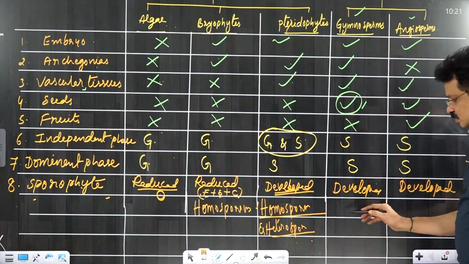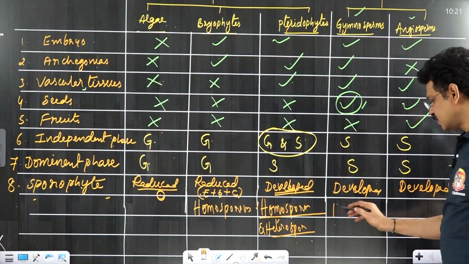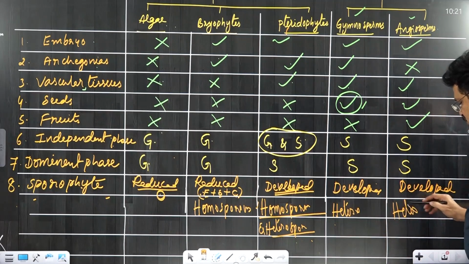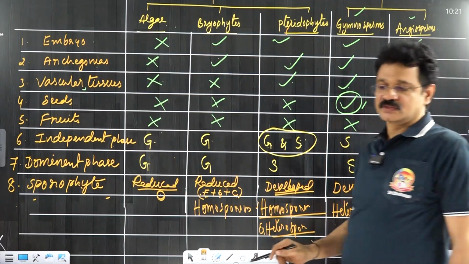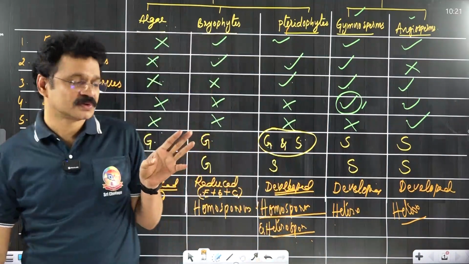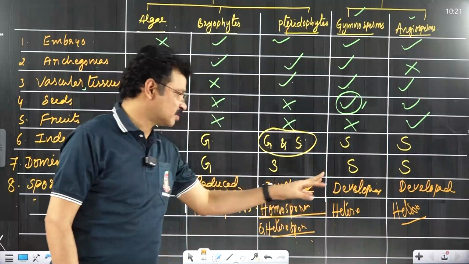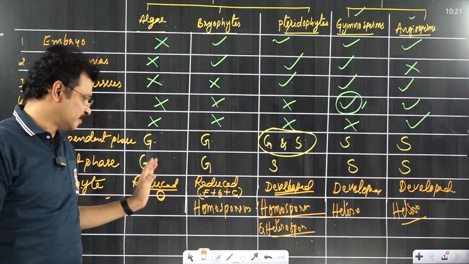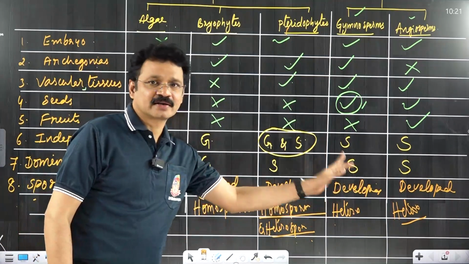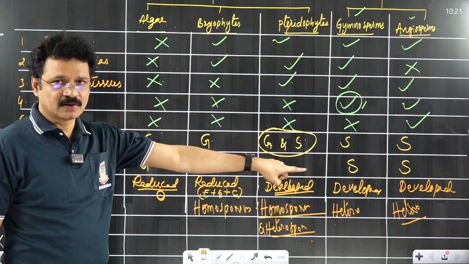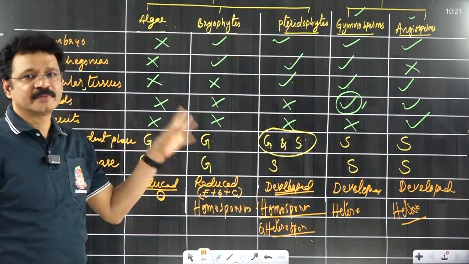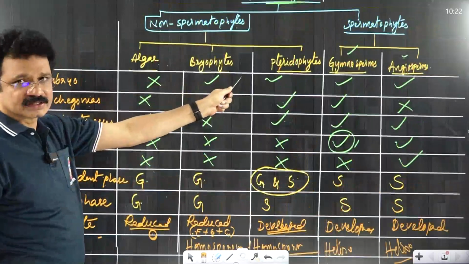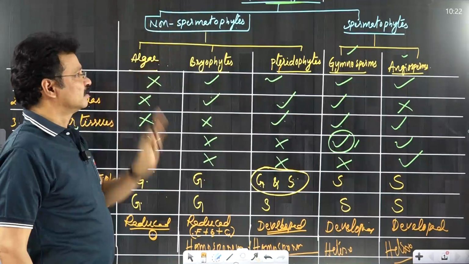The remaining 2 groups, gymnosperms and angiosperms, are examples of purely heterosporous nature. If the sporophyte is able to produce two kinds of spores, differentiable into microspores and megaspores, that kind of sporophyte is called heterosporous. You also observe the evolution. Evolution proceeds from homosporous nature to heterosporous. Heterosporous nature is an advanced feature; homosporous nature is a primitive feature. It is one of the comparative accounts of the various divisions, the 5 divisions placed under Plantae.